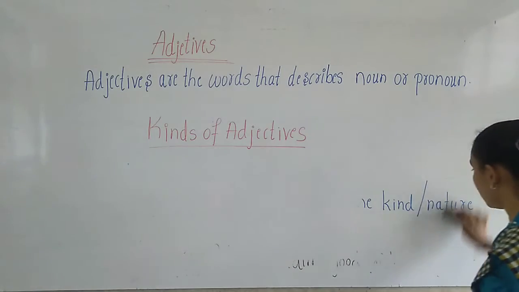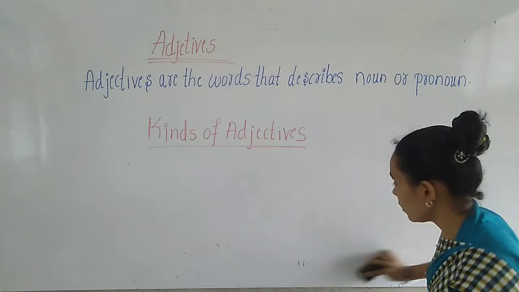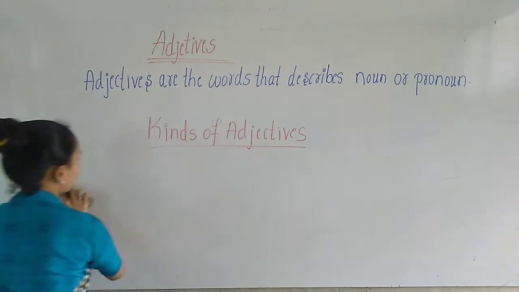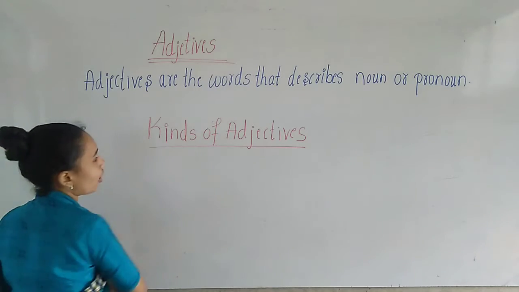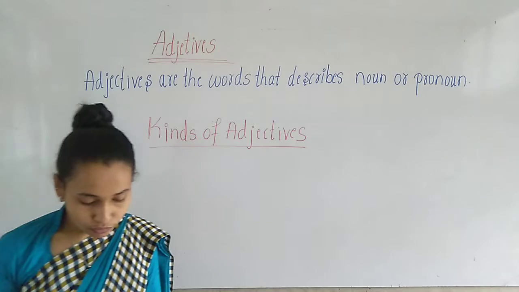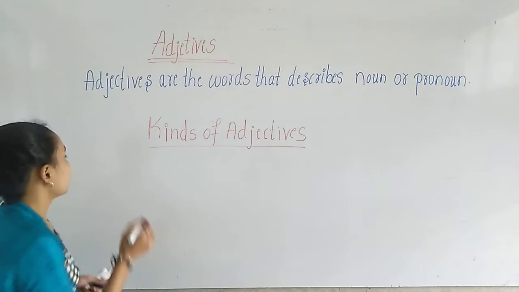For example, beautiful, ugly, hard, smooth, bad, rich, angry, calm. These all are the adjectives of quality. First, we have examples.